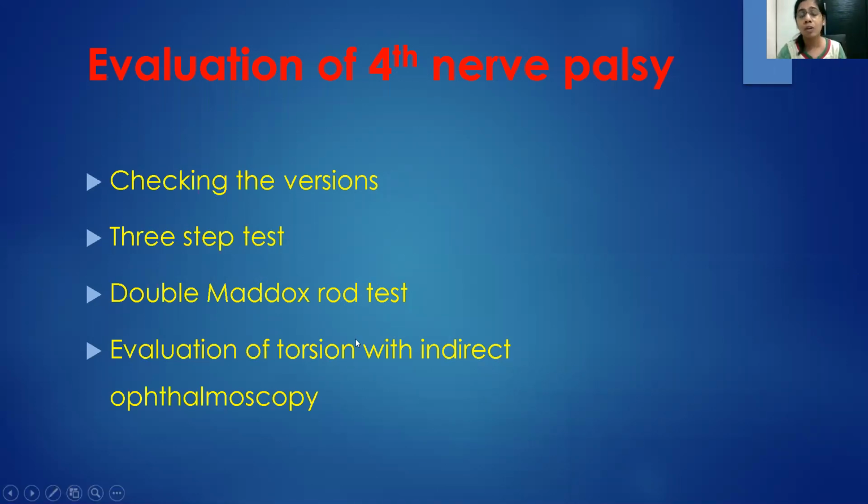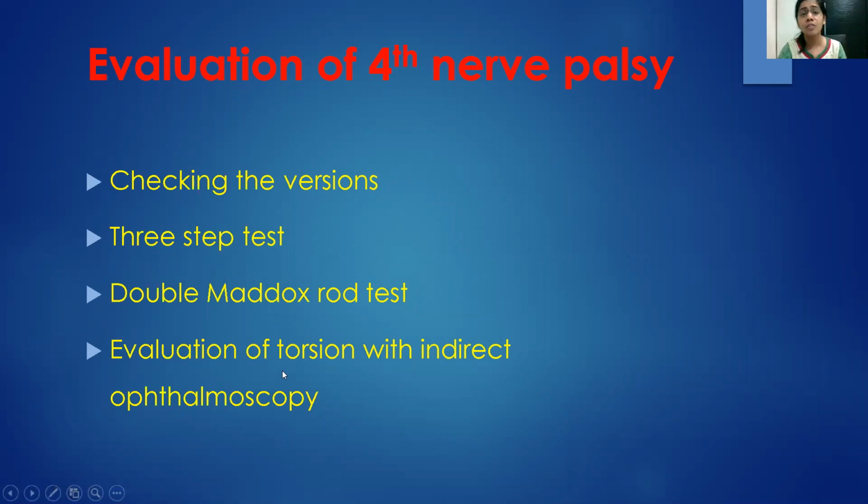We do a double Maddox rod test on the patient. Put in the Maddox rod. We do it with 2 red Maddox rods placed vertically, that means oriented at 90 degrees. And then we ask the patient to move the lens so that they see both the lines horizontal, and that would give you the amount of torsion.